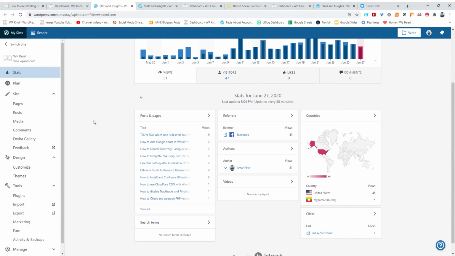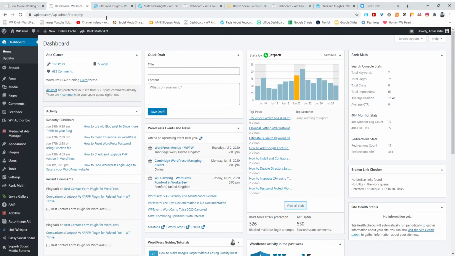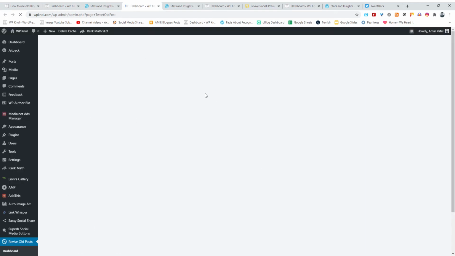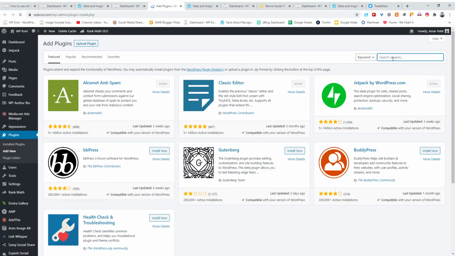So let's move to the plugin dashboard. You can easily install this plugin by visiting the official WordPress plugin directory. Go here and type Revive Old Post.